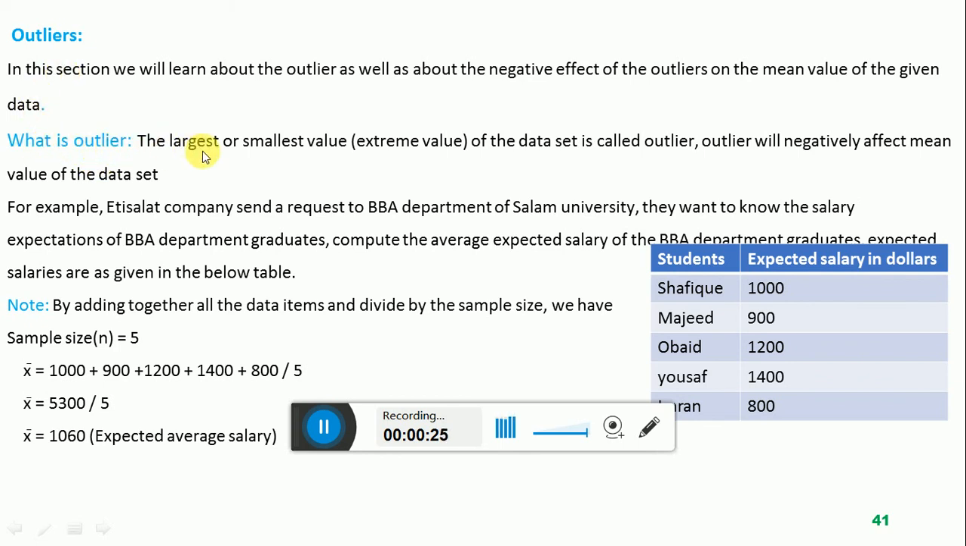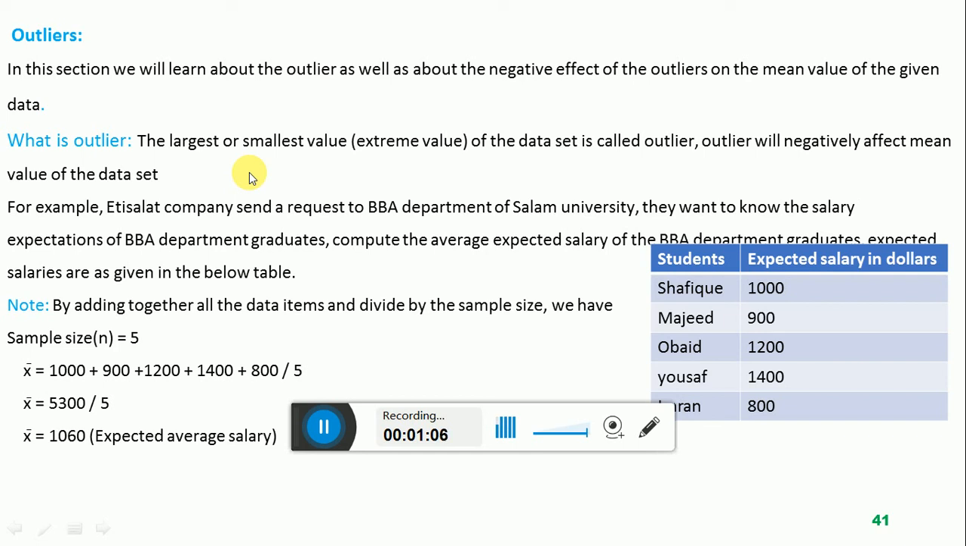What is outlier? The largest or smallest value, meaning the extreme value of the data set, is called outlier. Outlier will negatively affect the mean value of the given data set. So outlier is the large value or the small value of the data set. That particular data item which is very large or very small in the given data set, which is different from all other data items in the data set, is called an outlier of the data set.